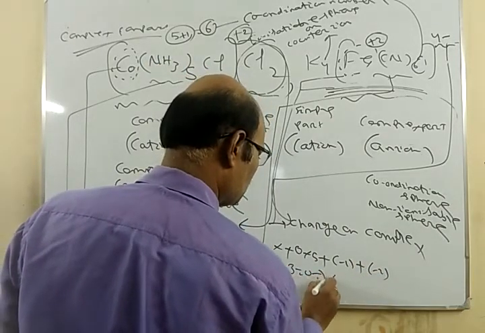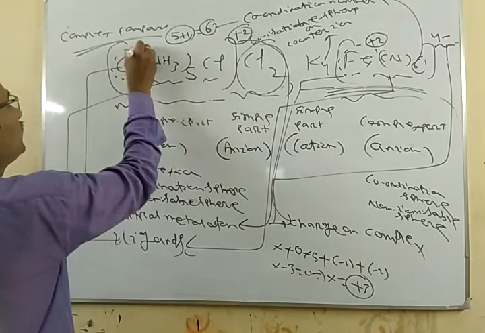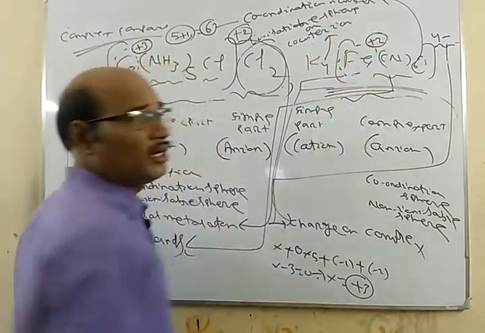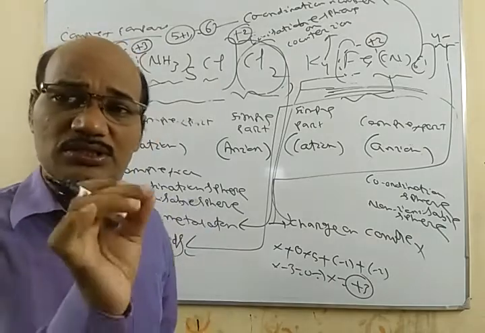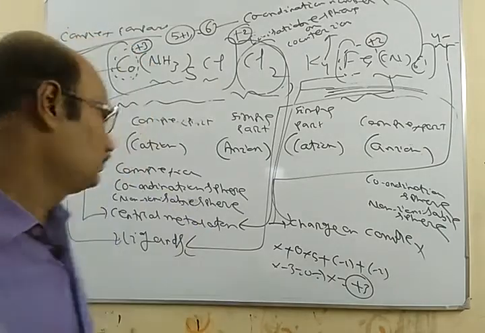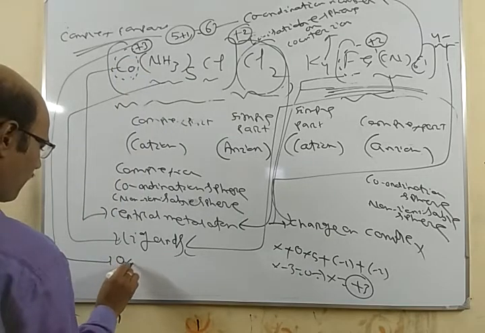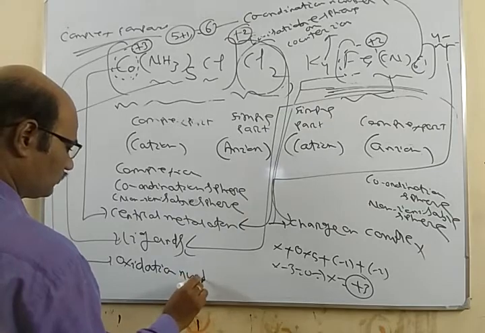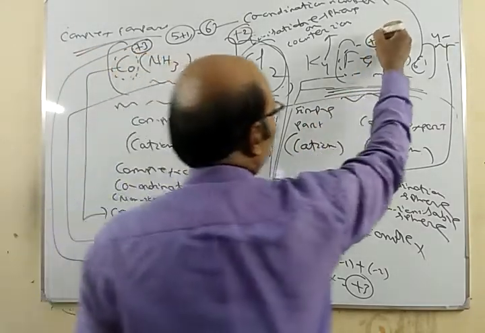This implies x equals what? Plus 3. So this plus 3 and plus 2 are called what? Oxidation number of the central metal atom. This plus 3 is called oxidation number. This plus 2 is also oxidation number.